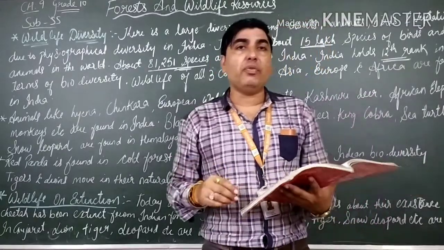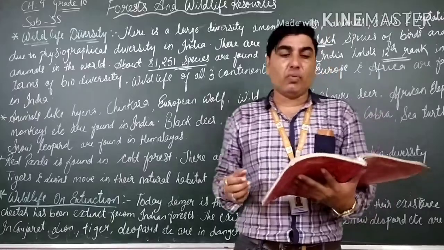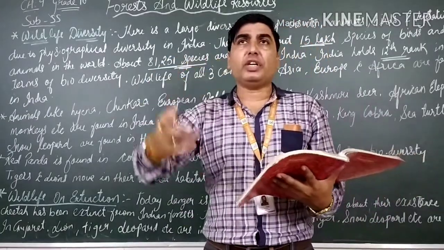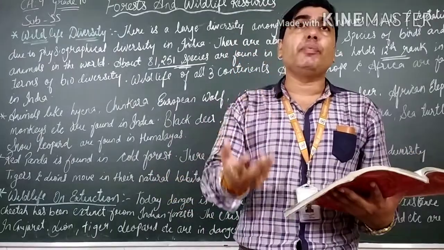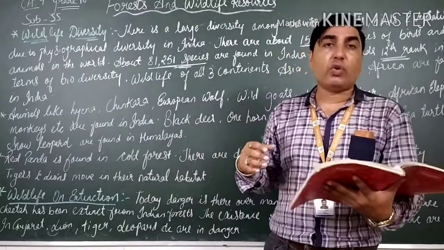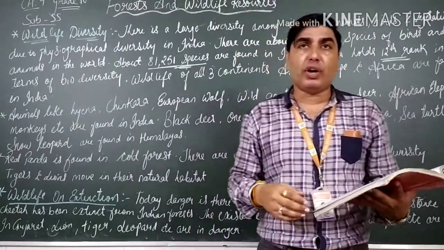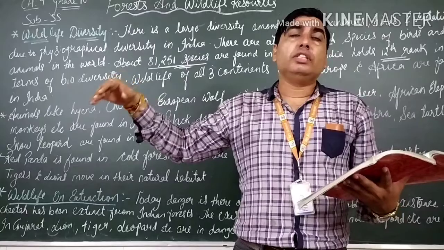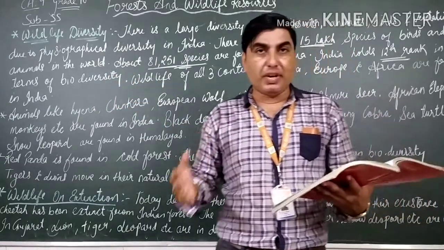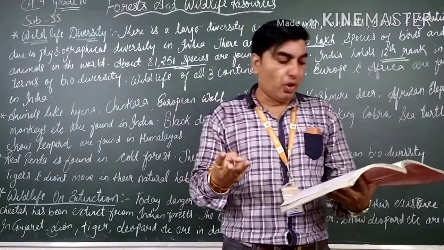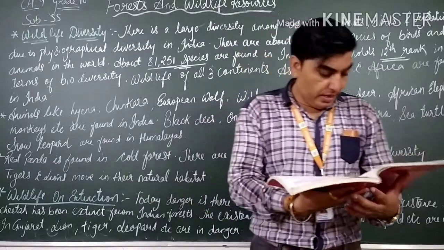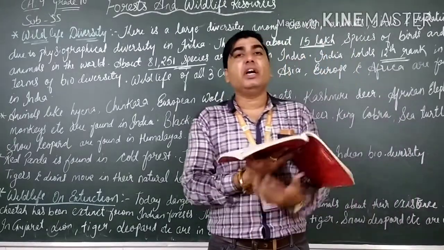As you all know, we have already started with chapter 9, that is forest and wildlife resources. In the first and second videos we gave you the meaning of the term natural vegetation. Then we saw the types of forests according to administration. There are 3 types of forest. Then we saw the classification of forest according to ownership, management and administration. Here also there are 3 types of forest: state forest, communal or community forest, and the last one is the private forest.